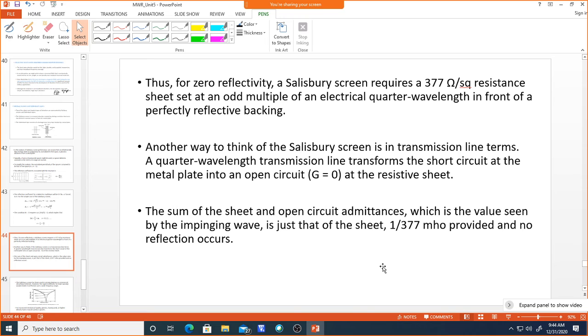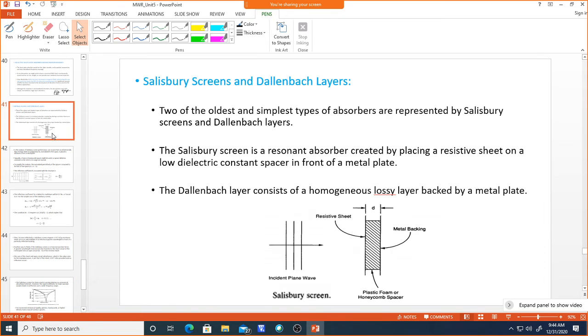Thus for zero reflectivity, a Salisbury screen requires the important one: 377 ohm per square resistance, because the free space impedance is 377 ohm. If the resistive sheet, whether it is 1 meter square or 2 meter square, matches exactly the free space impedance, then you will get the minimum reflection. There is no reflection at all, it becomes 0.